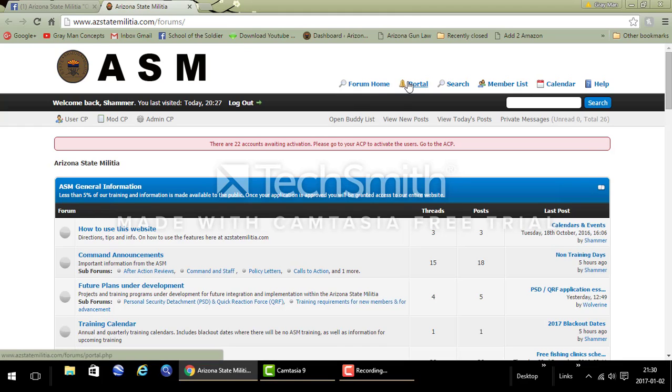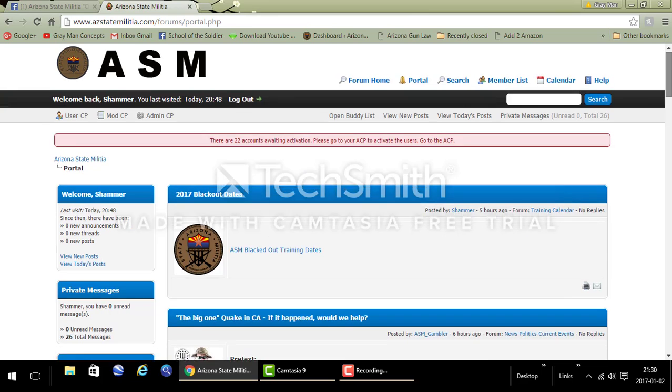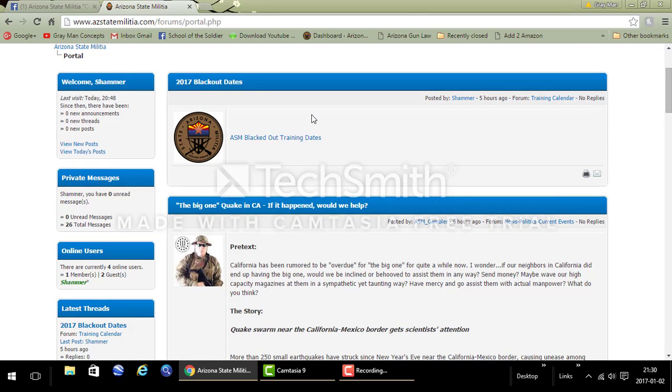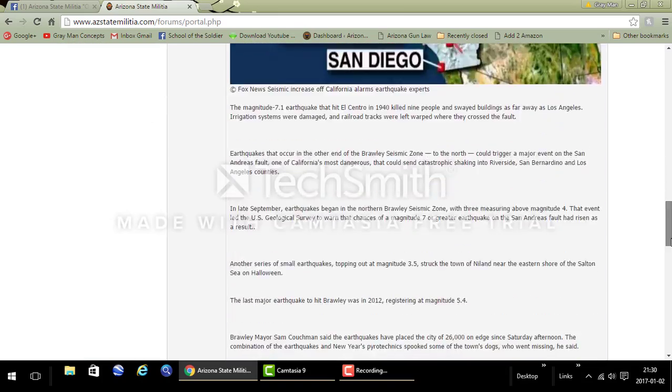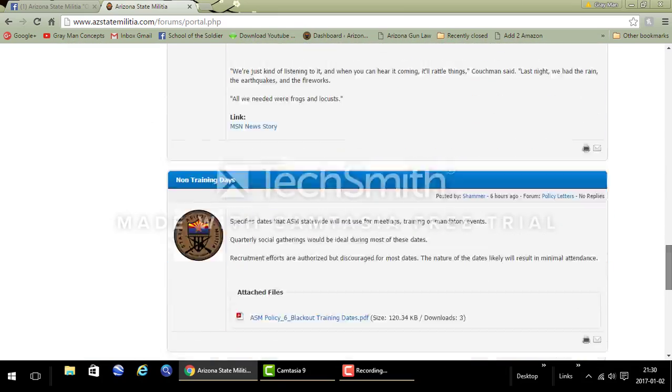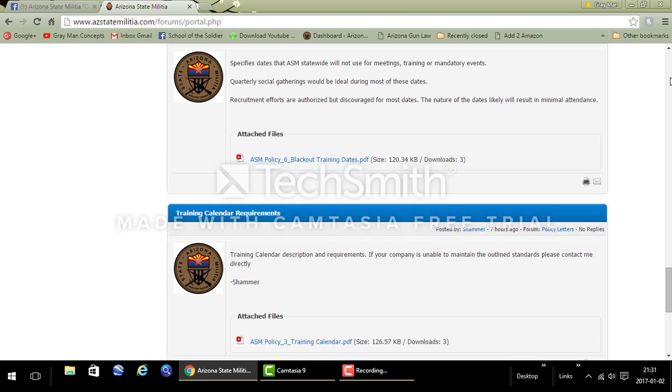Right here we see Portal. When you click on Portal, the large column on the right shows the last 10 things that were posted on the website, who posted them, how long ago, and what it is. Most of the time, currently, it's going to be me posting, but anything you post will be shown there, and it shows the entire post. And then down at the bottom, we have a page. It'll take you to the next 10 or next 5, however many we have it set up for currently.